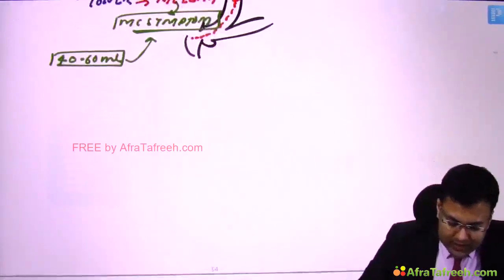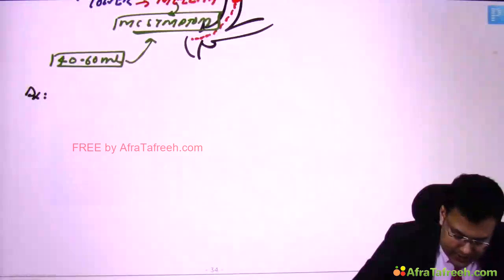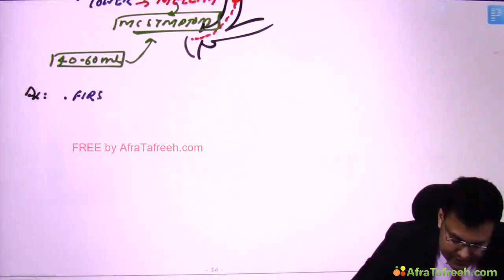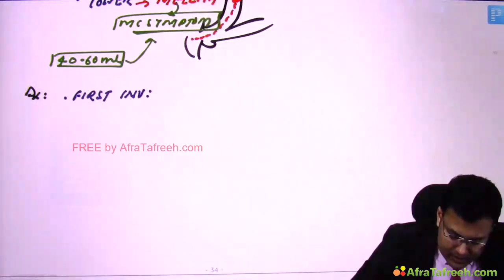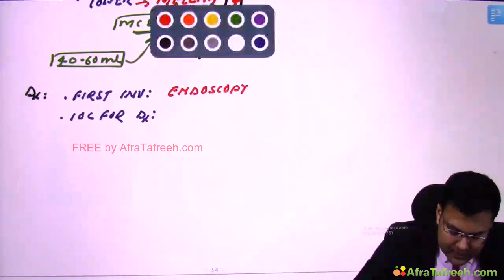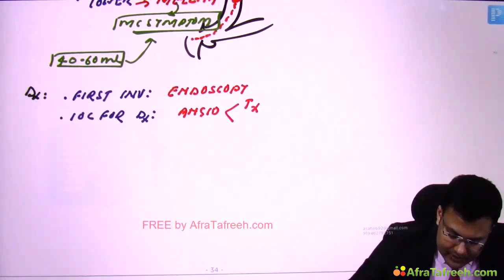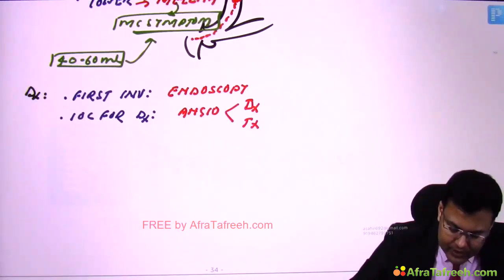So two questions are asked in diagnosis. What is the first investigation done? That is upper GI endoscopy. And what is the investigation of choice for diagnosis? That is angiography. What is the advantage of angiography? That it is both diagnostic and therapeutic.